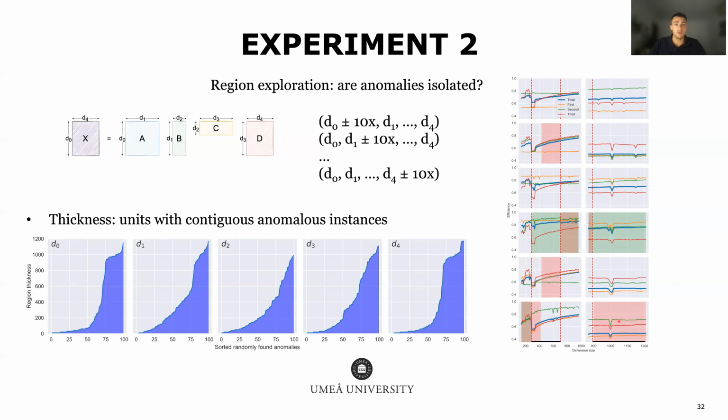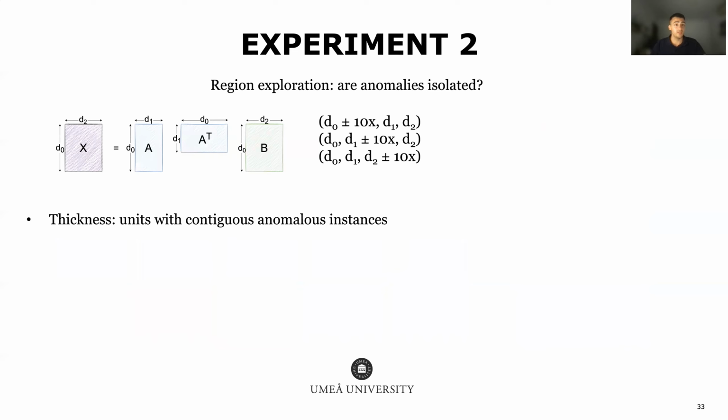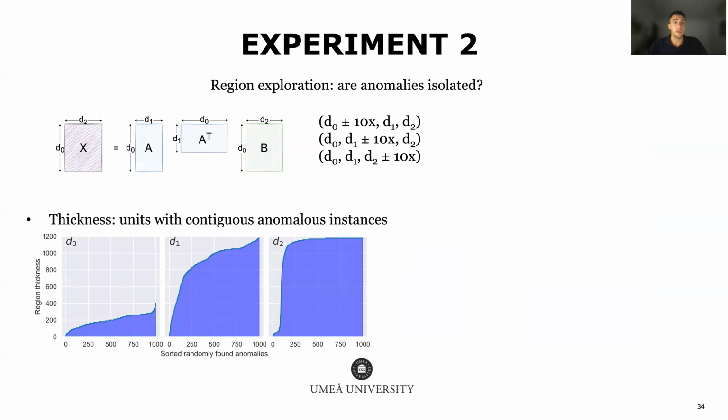Yep, which causes the onset of an anomalous region, whereas in the other cases, the transition is more gradual. And we did the same for the second expression, for which we individually modified each of the 3 dimensions for each of the 1,000 previously found anomalies. In the analogous figure, we represent the thicknesses of the regions in each of the dimensions for the anomalies. We can observe that in this case, the thicknesses tend to be greater, and in particular for D2, most of the regions take the entirety of the search space.